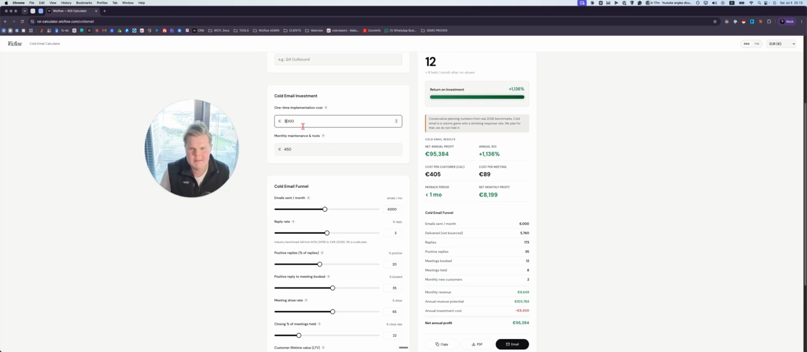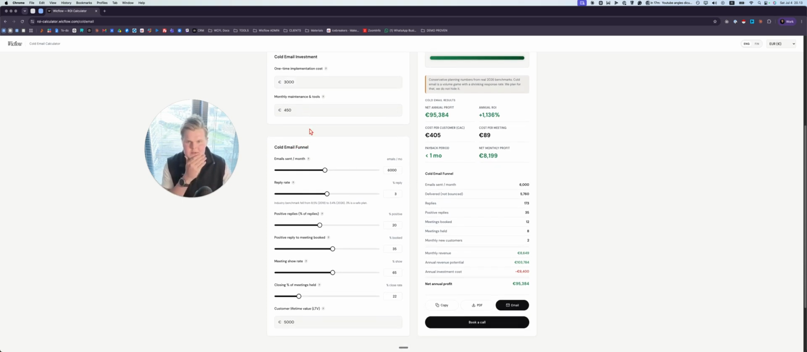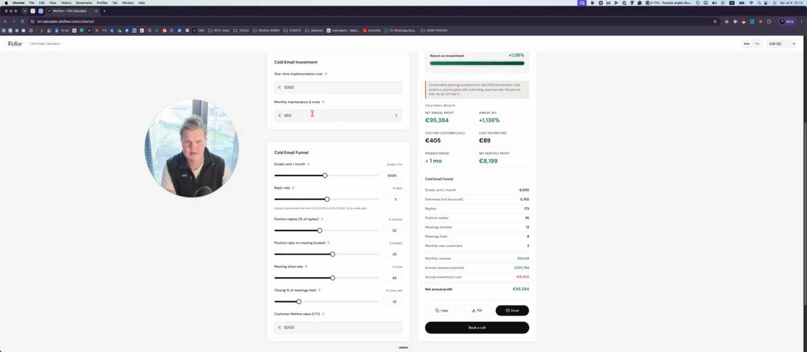All right, but let's say we have a cold email investment of 3,000 euros, and then we have a monthly maintenance for 450 euros. A pretty standard package, or maybe it's actually not that standard. Let's say it's 1,000 euros per month, and it's 2,000 to start. All right, this I think is more legit. And then how many emails are we sending per month? Let's just say a conservative 6,000 emails per month, which, if you have a large enough tangible market, is nothing really. You can definitely scale this up more.